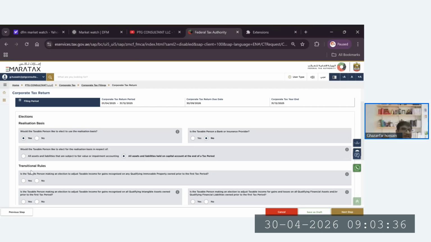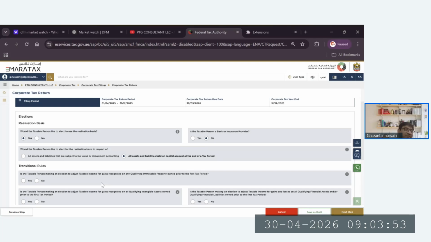Then this is the second election, transitional relief. Transitional relief applies normally to immovable property held prior to the first tax period. If you purchase the property in 2025, you cannot apply this.